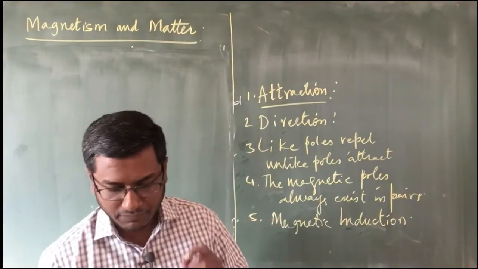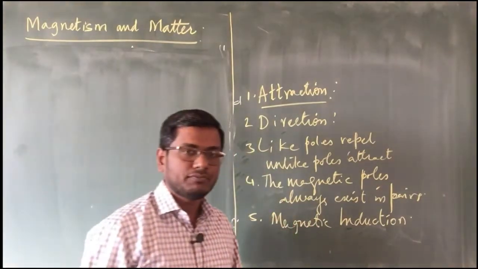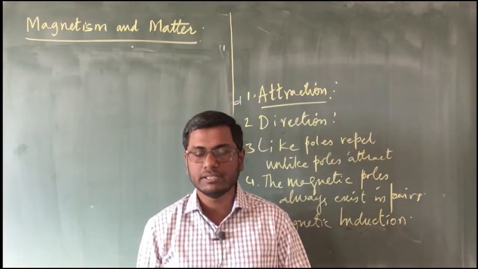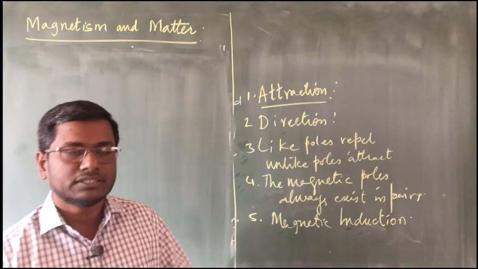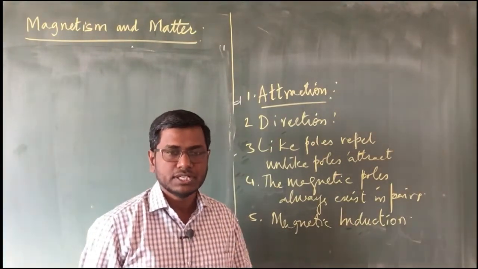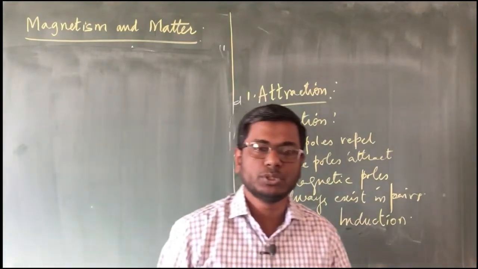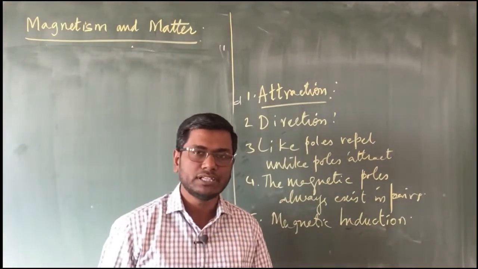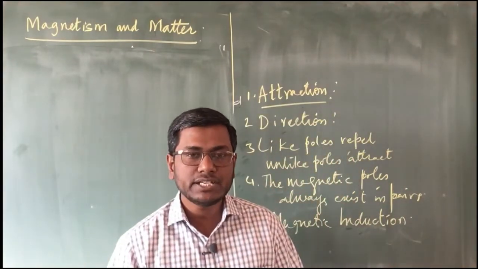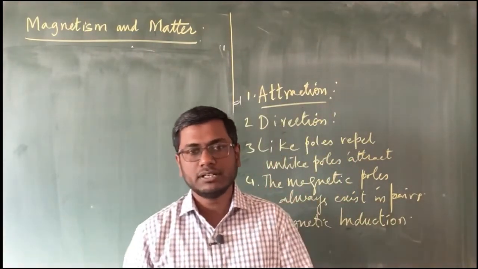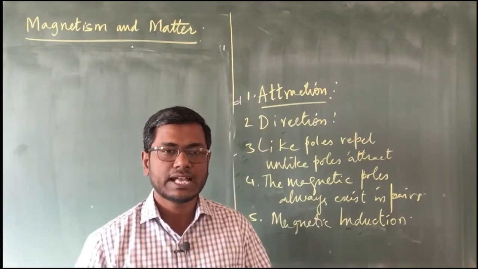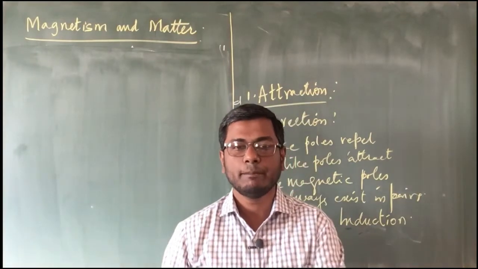So that is the magnetic field. Then uniform magnetic field and non-uniform magnetic field. If we have a uniform magnetic field, that means the magnetic field, the magnitude and direction is same in all the places in that region. Such a region will be called as a region of uniform magnetic field. Alternatively, we can have a region where either the magnitude of the magnetic field or the direction of magnetic field is changing. Such a region will be called as a region of non-uniform magnetic field.